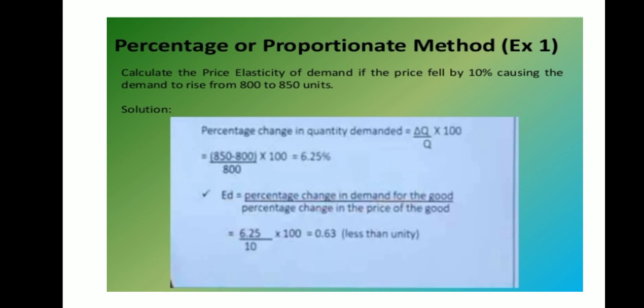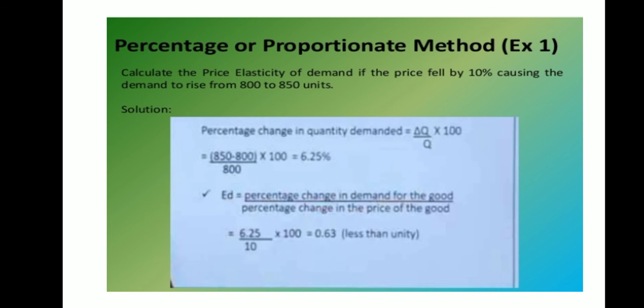So the percentage change in the price has already been given, so you need to first calculate the percentage change in the demand. How you are going to calculate that? Percentage change in the quantity demanded equals delta Q divided by Q, that is, the change in quantity demanded divided by the original quantity demanded, multiplied by 100, because we are going to find it in the form of percentage.